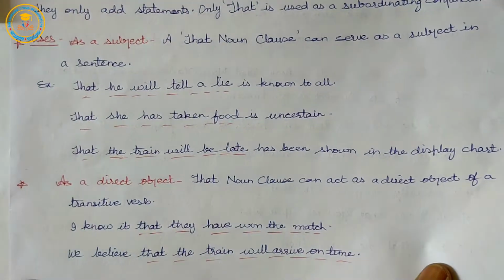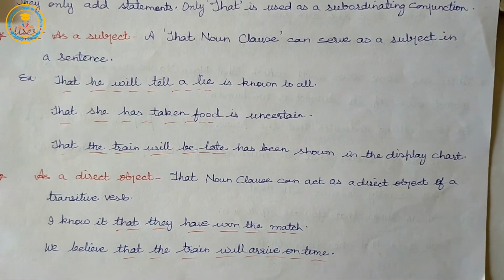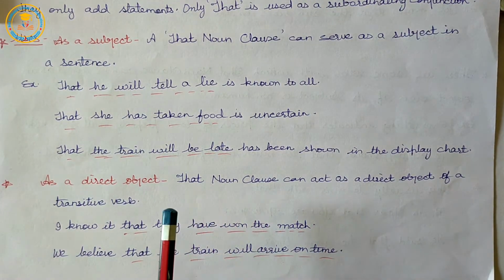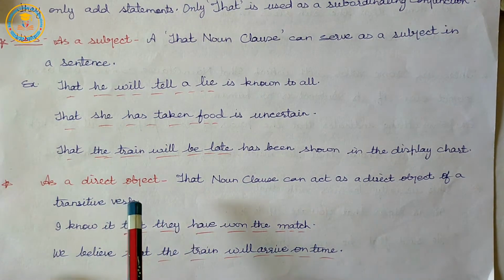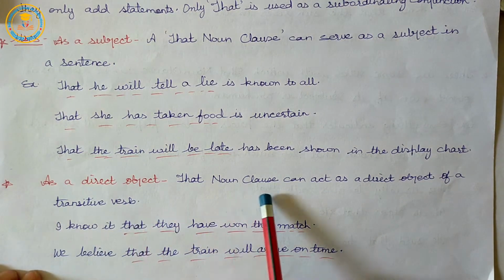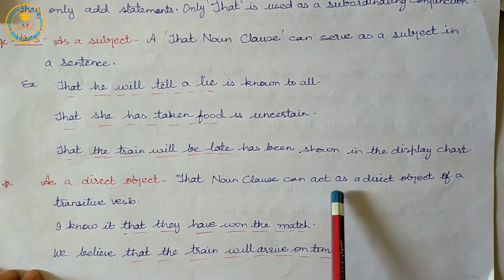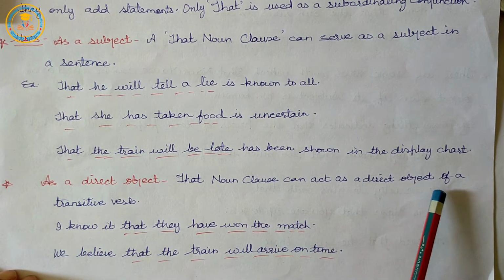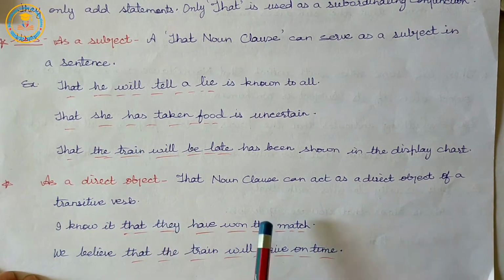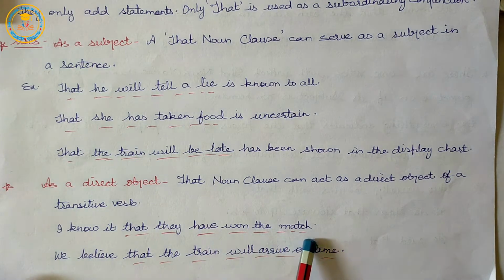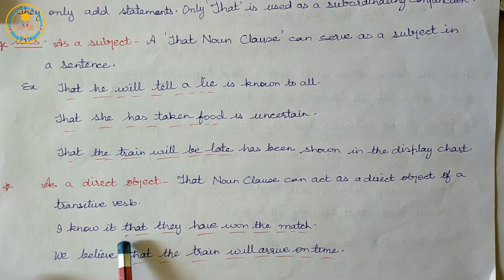Next, use as a direct object. That noun clause can act as a direct object of a transitive verb. Example: I know it that they have won the match.